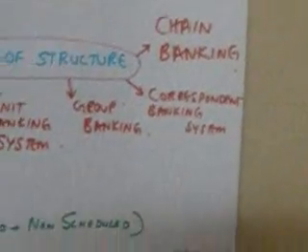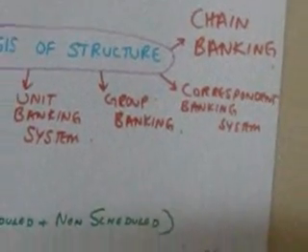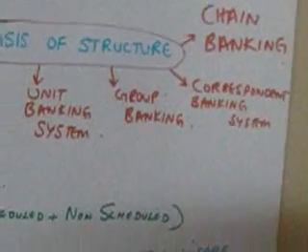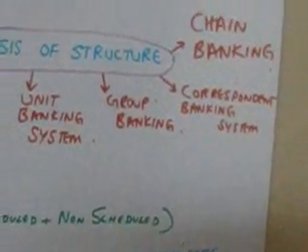Now the correspondent banking system is where small town banks are linked to bigger banks. This enables small town banks to provide better services and facilities.